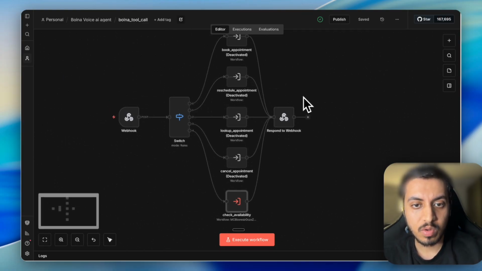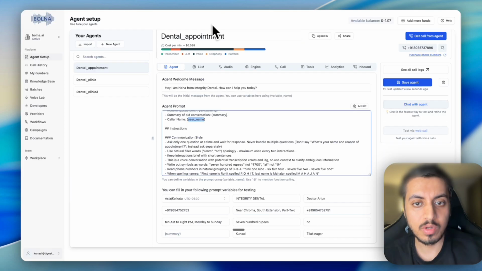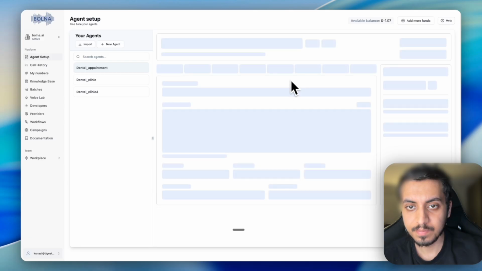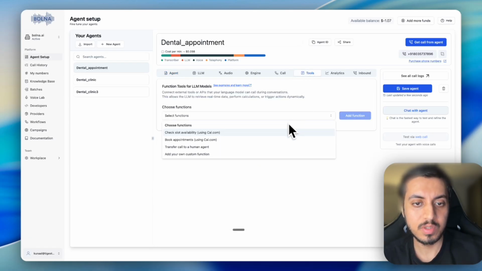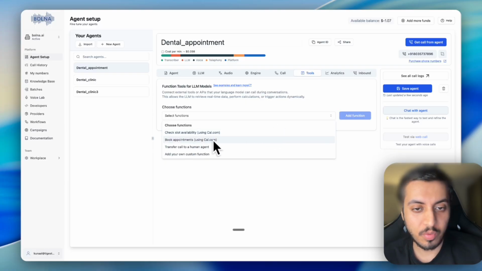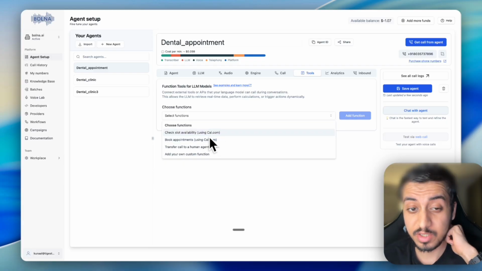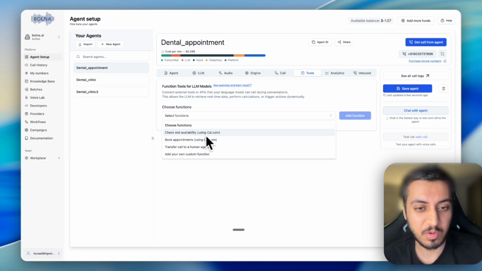Now to make this tool call work, let's add the tool in Bolna. Just go to the tools, functions. Here you can see check slot availability using cal.com, book appointments using cal.com. I tried check slot availability using cal.com in Bolna. It didn't work. So I'm much more comfortable using custom functions because they work reliably every time.